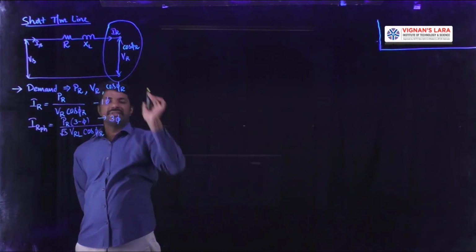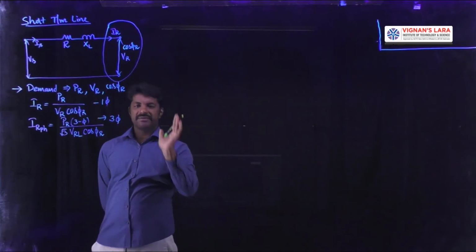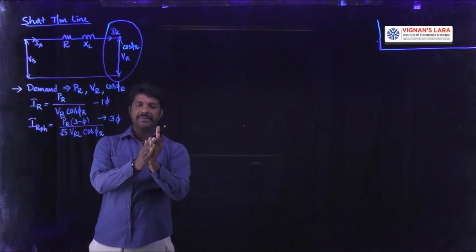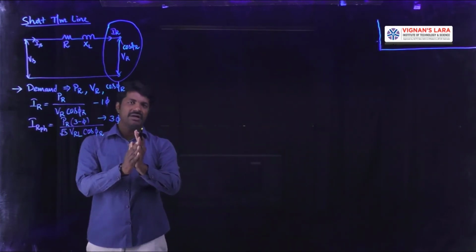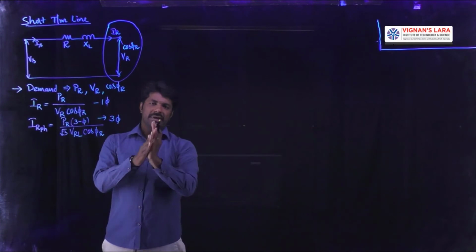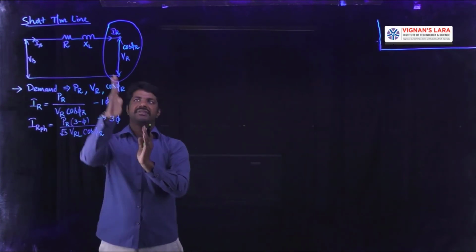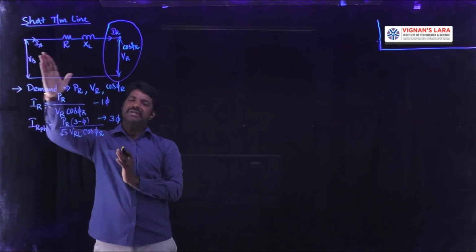Always remember that analysis will be started from the receiving end side, and slowly we will apply our basic electrical principles, called Ohm's law, KCL, KVL, and we will use that KCL and KVL for this circuit, and we will move towards the sending end side.